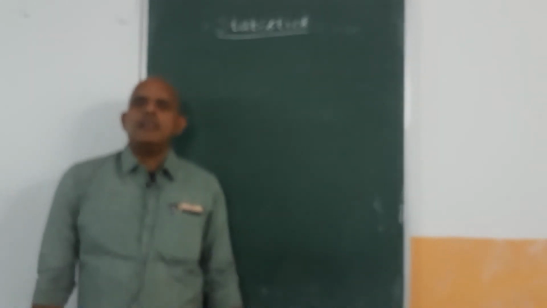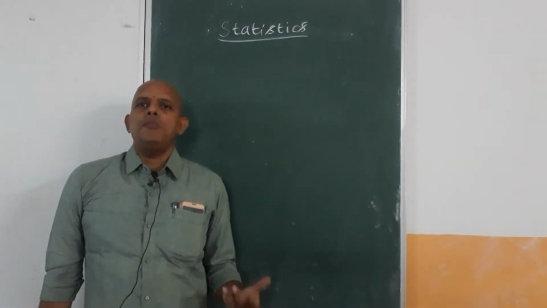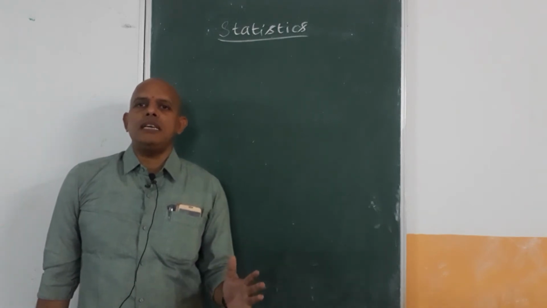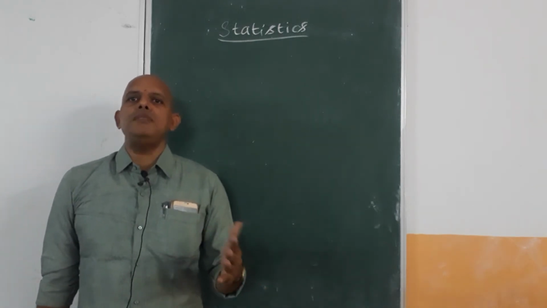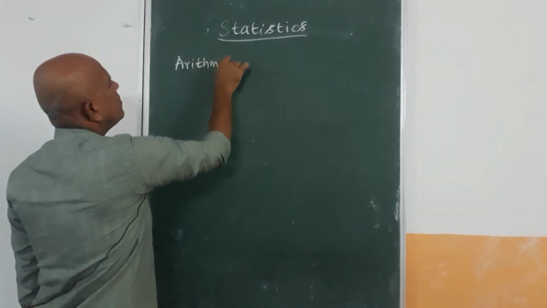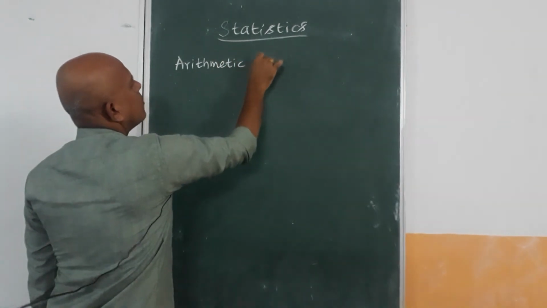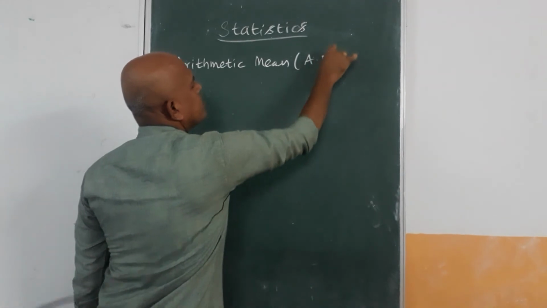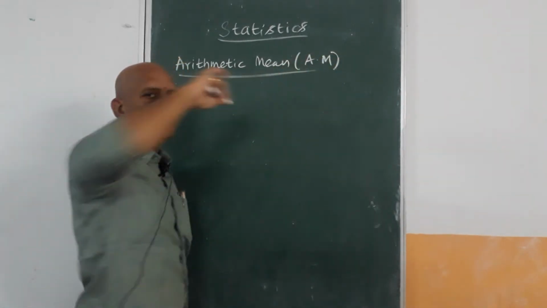There are three central tendencies: arithmetic mean, median and mode. First we will discuss arithmetic mean, or simply mean. In short form we can write it as AM, or simply mean.